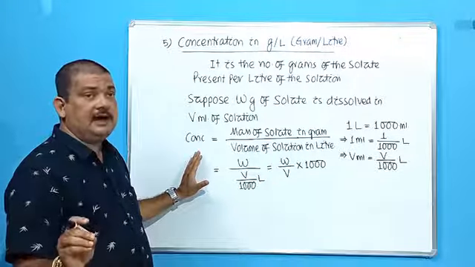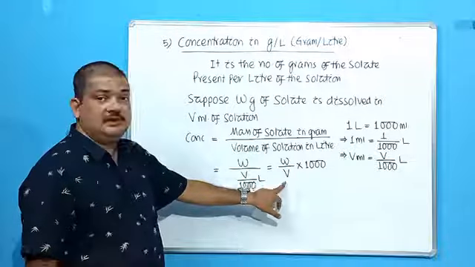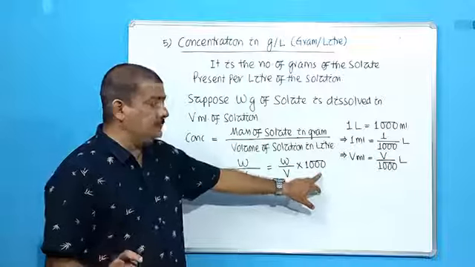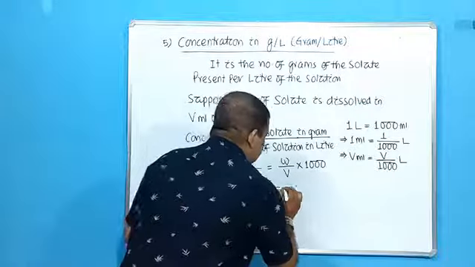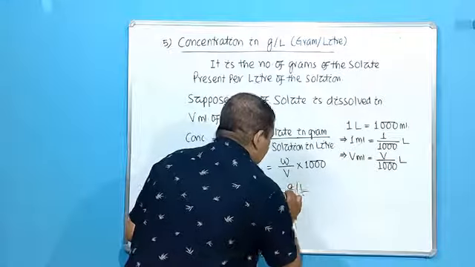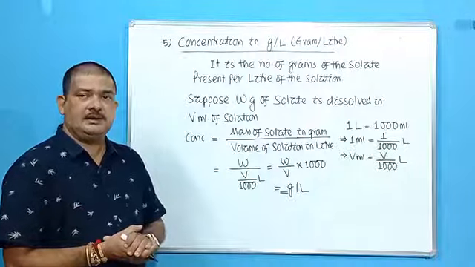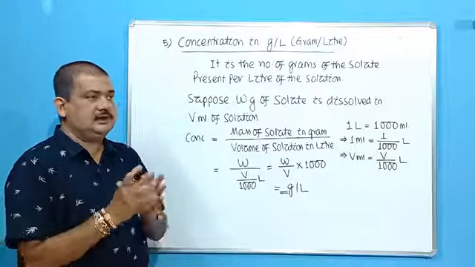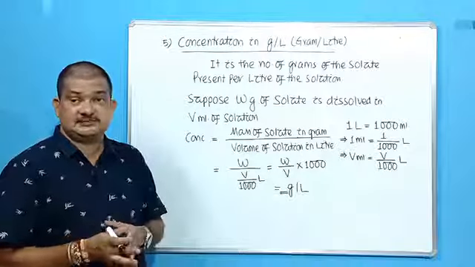So whatever will be the mass of the solute given to you, you divide it with the given volume in milliliter, multiply it with 1000. You will get the answer directly in which unit? Now gram per liter. The value will you find out, and unit will be gram per liter. Okay. So these are the two units, that is concentration in grams per liter and parts per million.